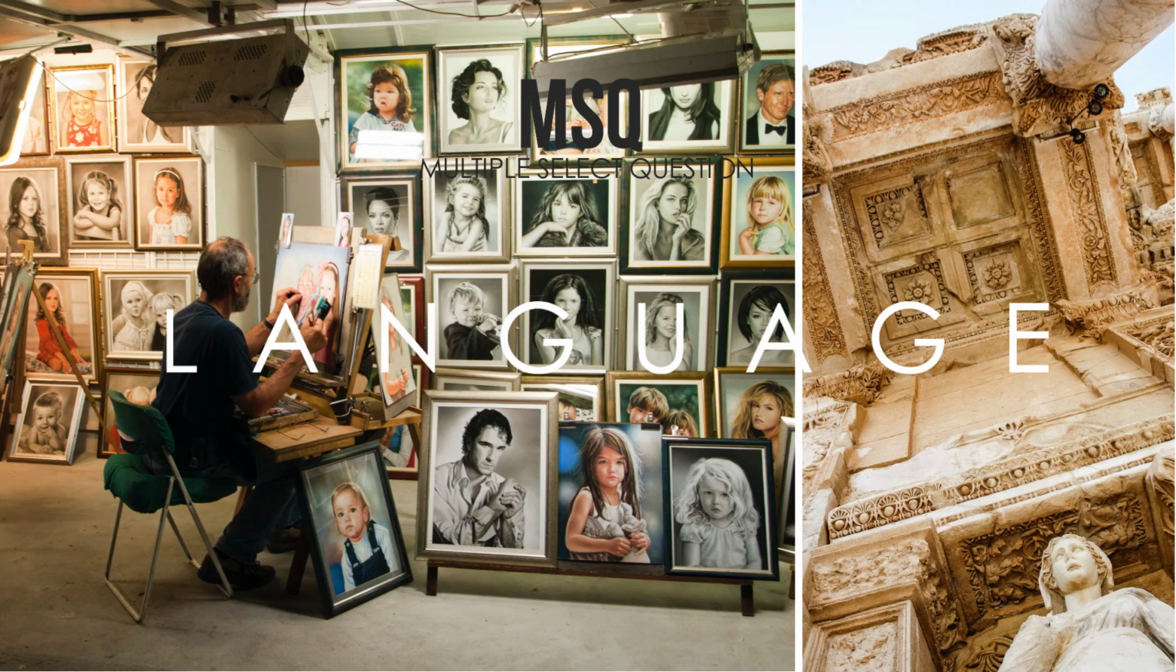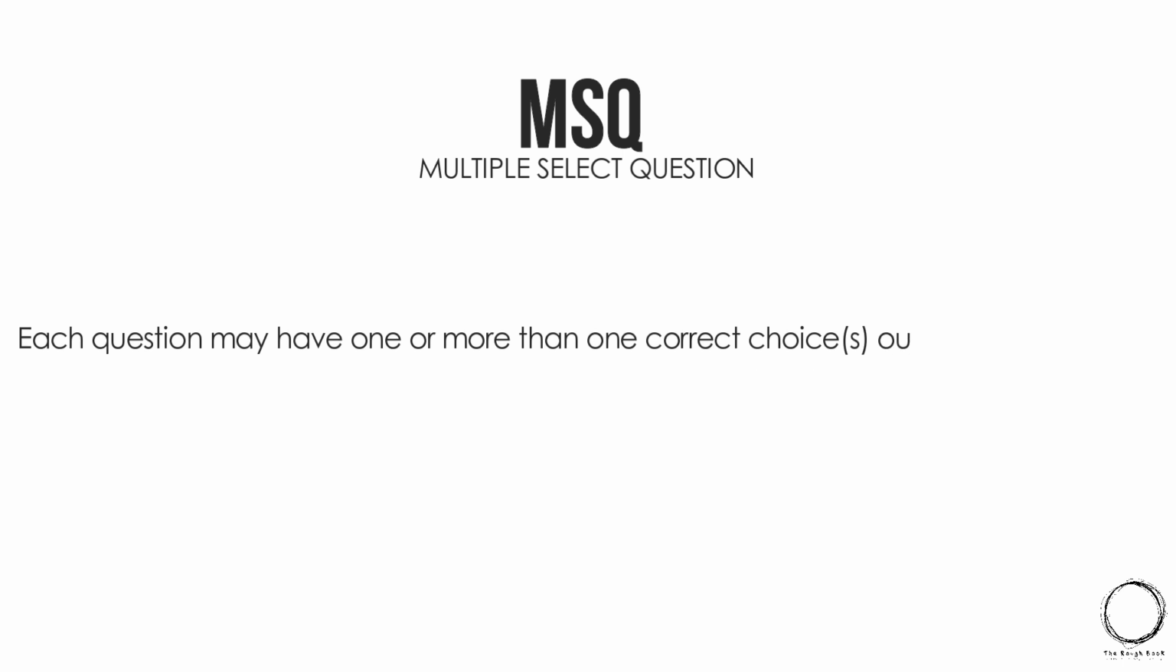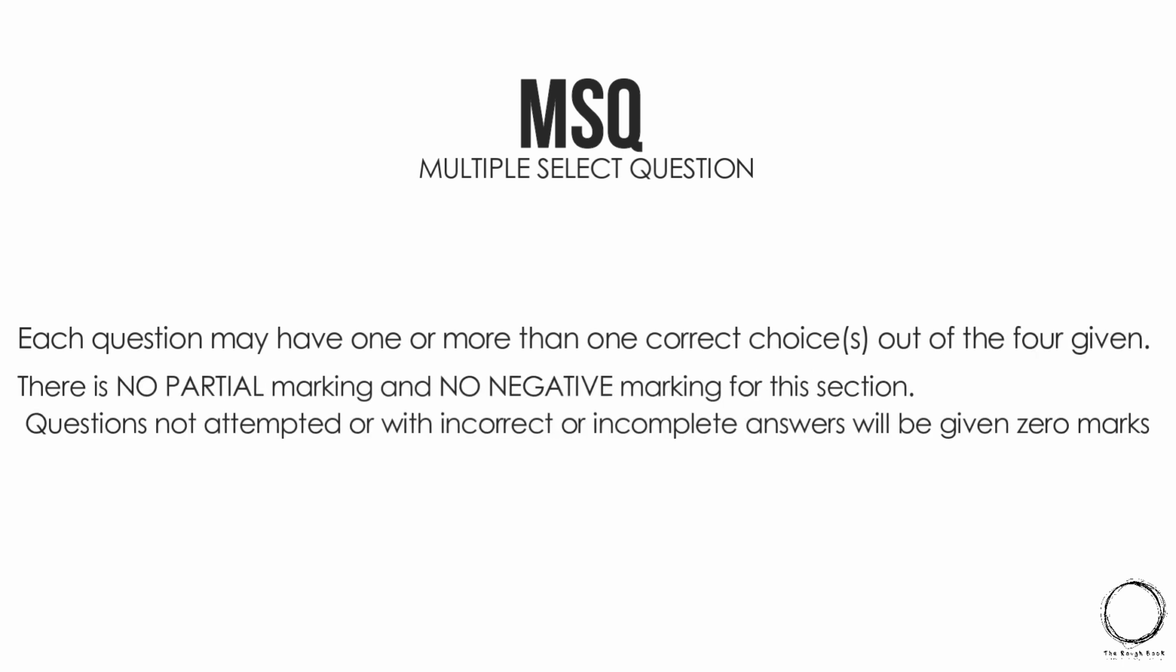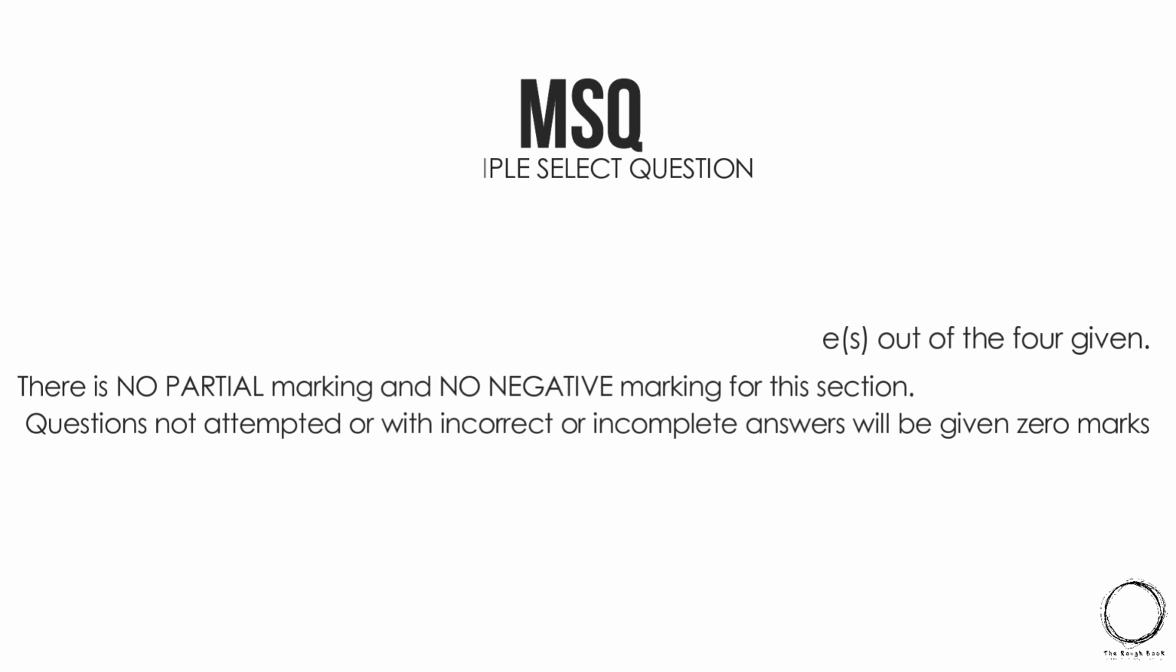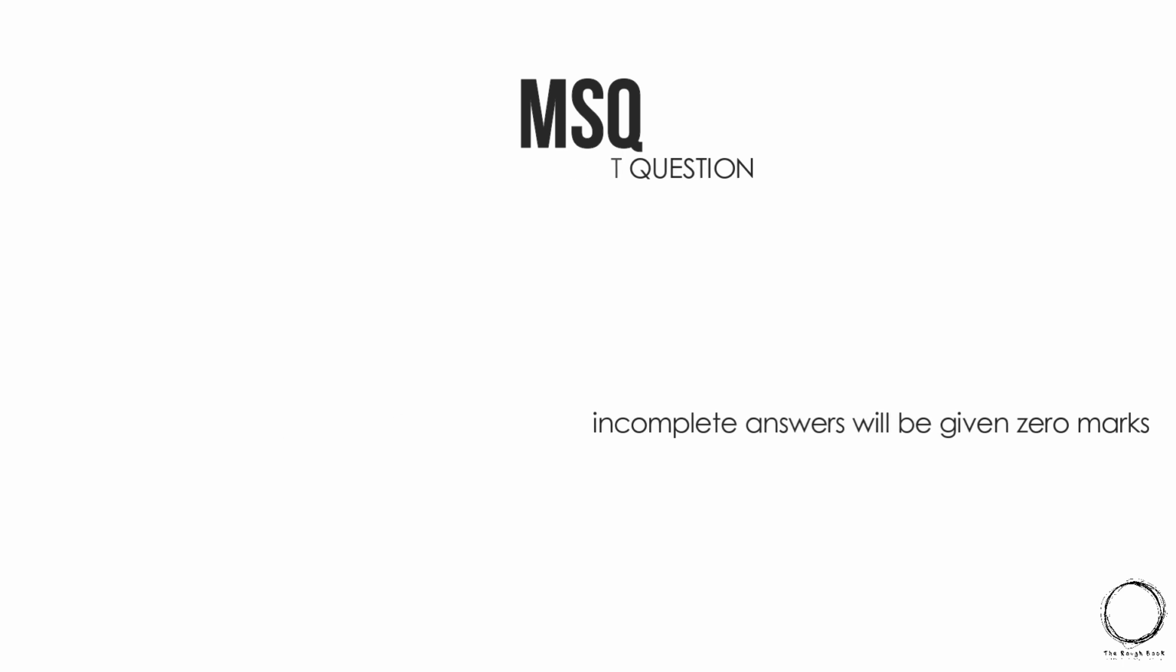In this type, each question may have one or more than one correct choice out of 4 given. Also, there is no partial marking or negative marking for this section. Questions not attempted or with incorrect or incomplete answers will be given no marks. So let's start with the first question.